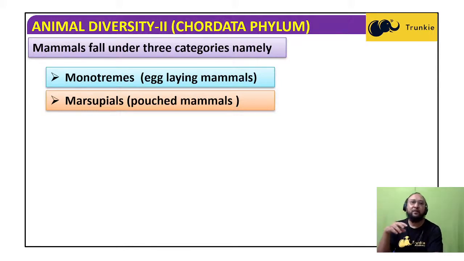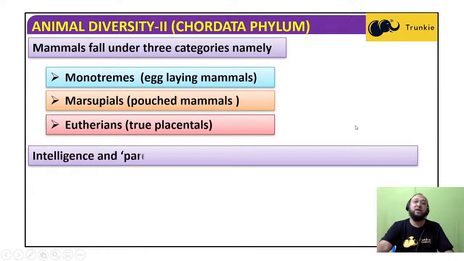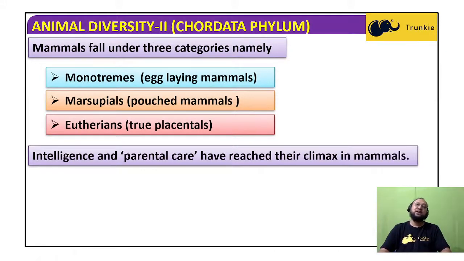In the course of evolution, first reptiles, then monotremes, then the marsupials, pouched mammals. This marsupial is a connecting link between the true mammals and the monotremes. Pouched mammal means somewhat in between egg-laying mammals and the true mammals, which give birth to young ones. They are not laying eggs, but they have a kind of nourishment and development of the offspring in the pouch, like in kangaroos. They have a pouch in the front abdominal region where their young ones are developed.